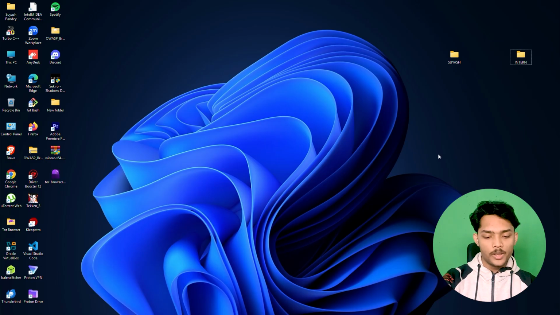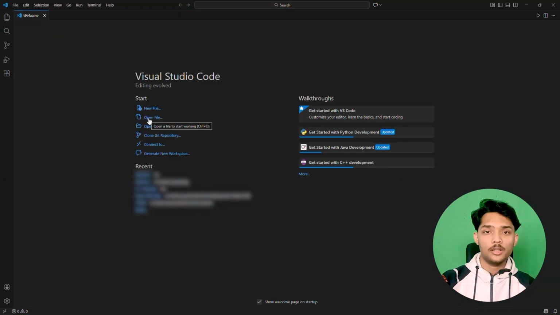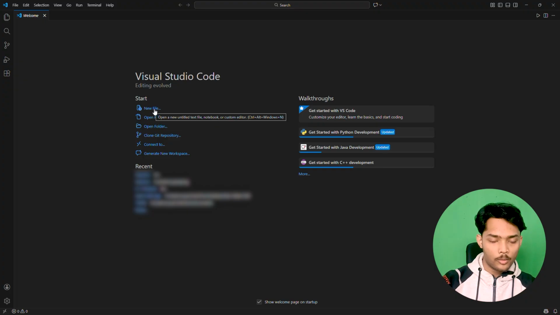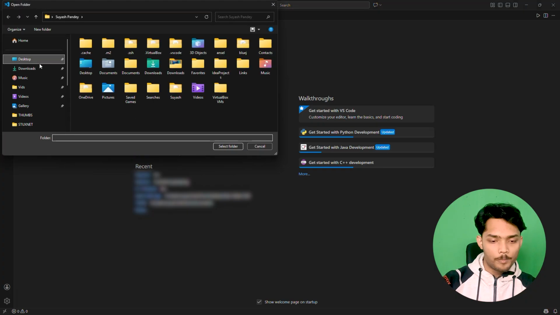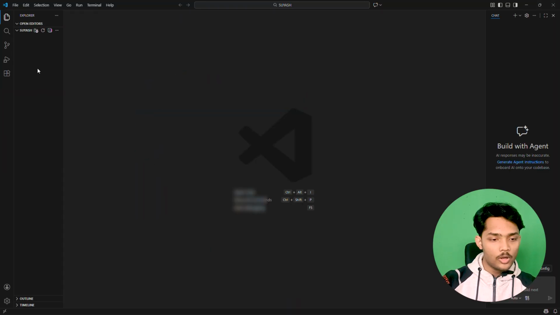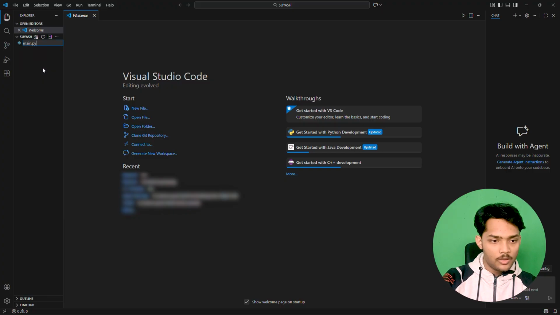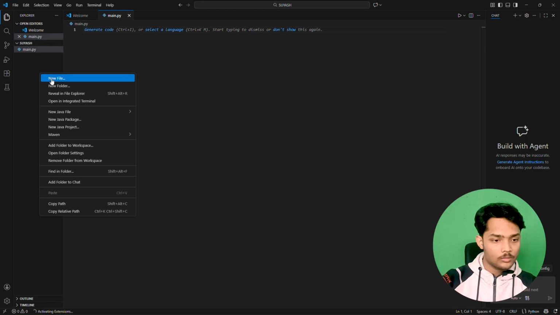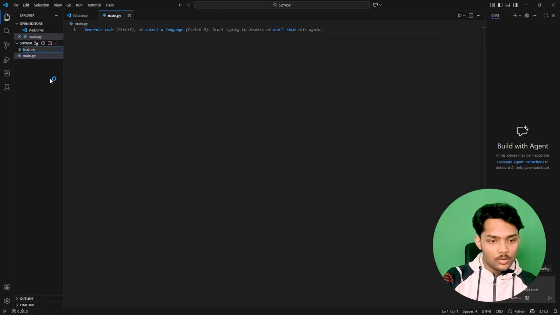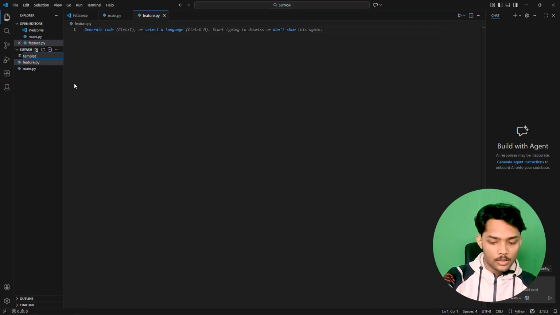So for now, let's open our VS Code here, and in VS Code we are going to create a project in my folder for Tech. So open a folder here, go to desktop, this is Suyesh, select folder. For example, I have made main.py, feature.py and template.py.